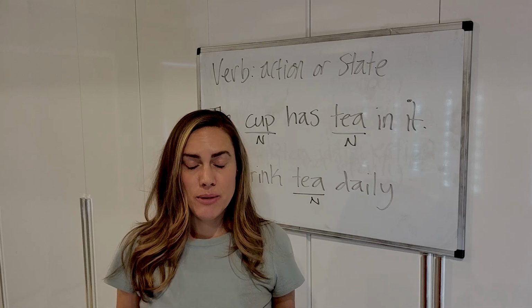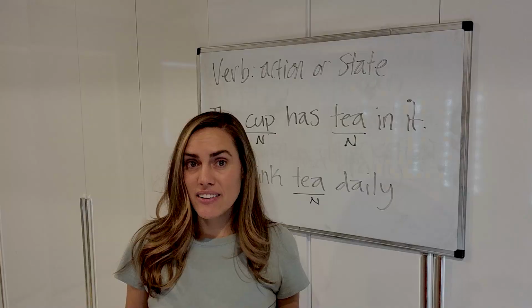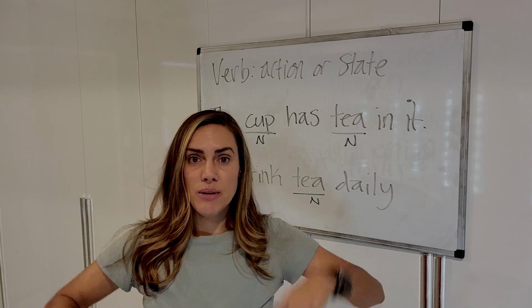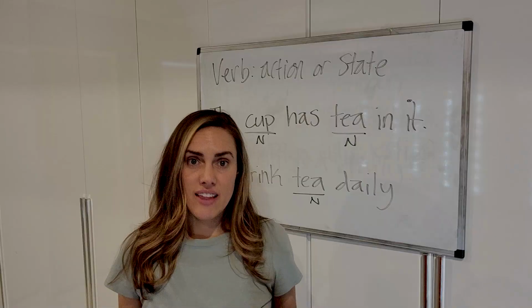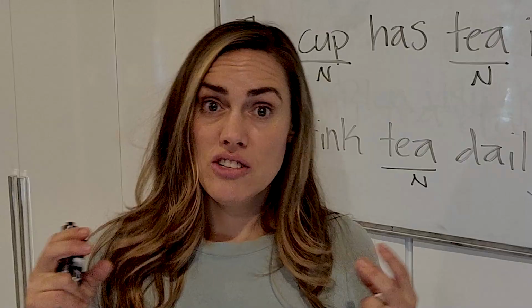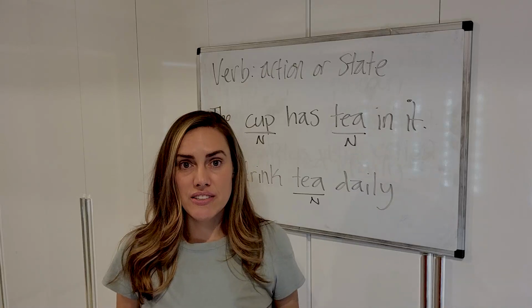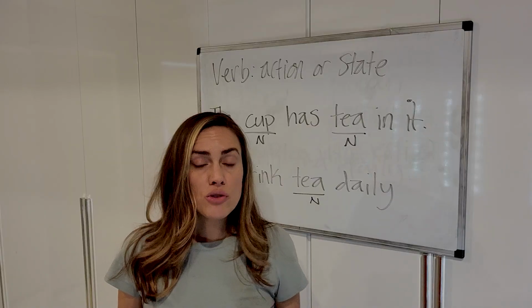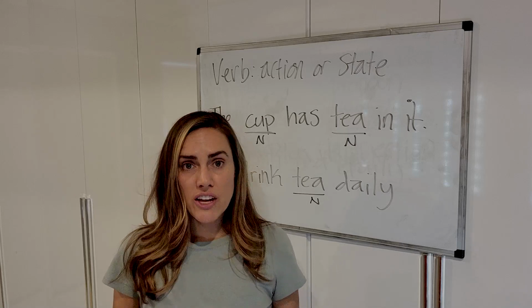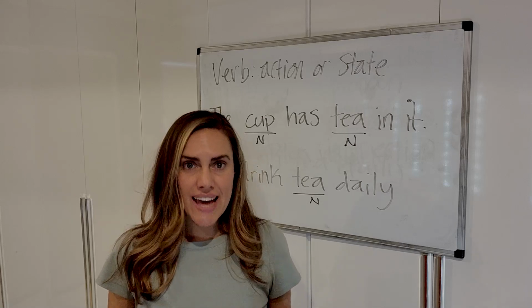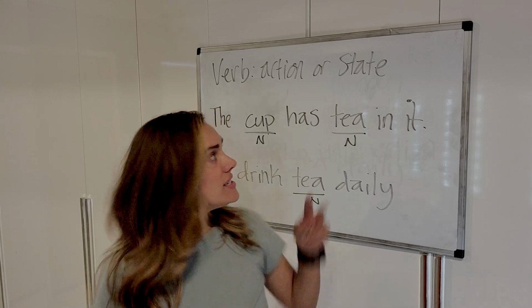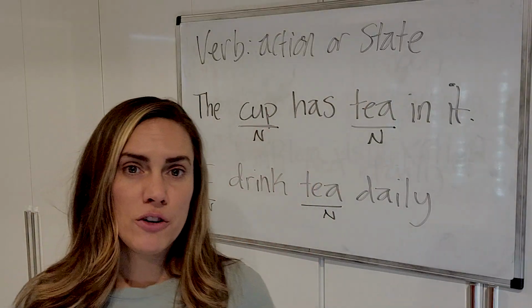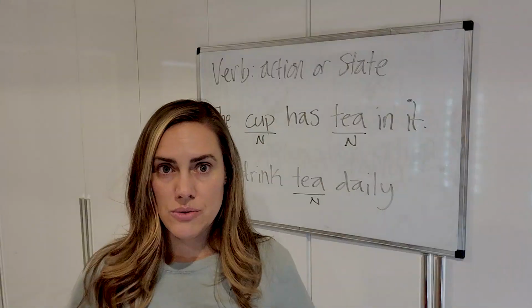Okay, you see me blinking. Okay, there's an action. You see me moving my arms. That's an action. You see me talking. That's an action. Okay, breathing. That's an action. Those are verbs. Okay, and people or things or animals do these actions. Okay. Now a state can also be a verb, but those are a little bit harder to recognize.